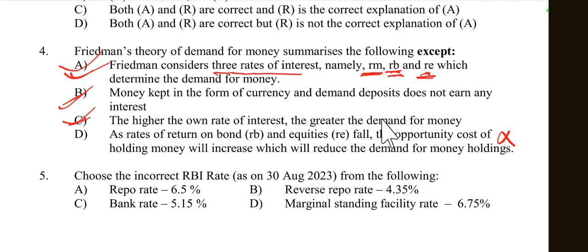If rates of return on these assets fall, then the opportunity cost of holding money decreases, not increases, which would lead to higher demand for money, not lower. So option D is incorrect here. Friedman's theory of demand for money summarizes the following except option D, so according to the question the right option is D.